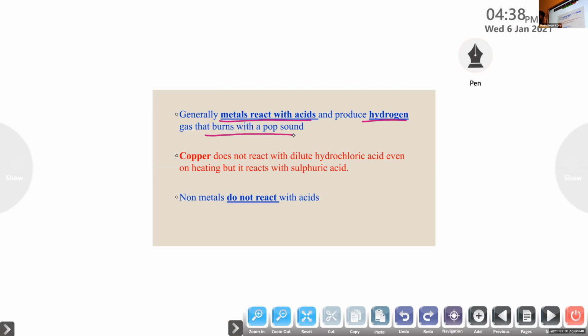And in the case of copper, it does not react with dilute hydrochloric acid even on heating, but it reacts with sulfuric acid. And the non-metals do not react with acids. Clear?